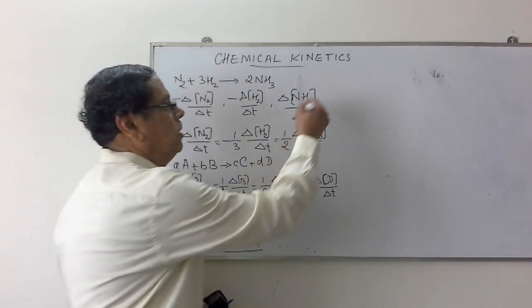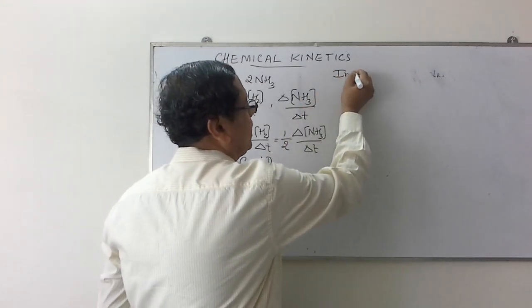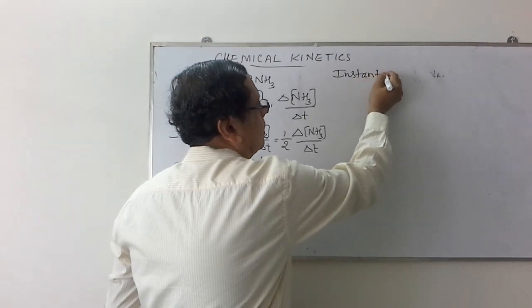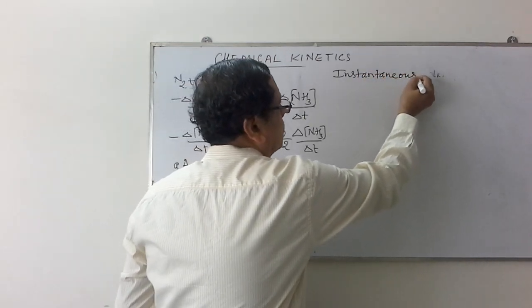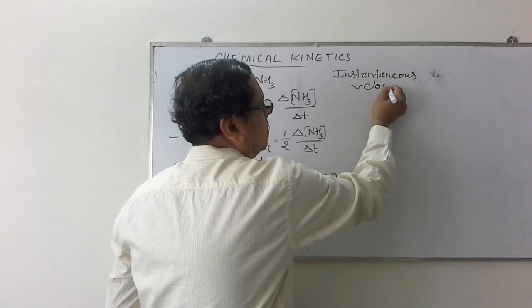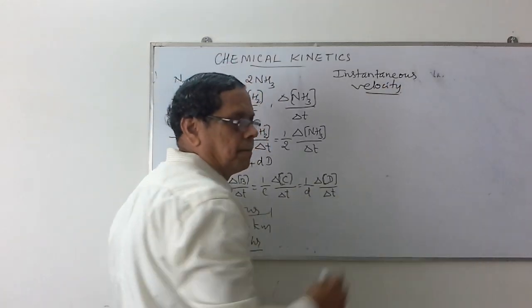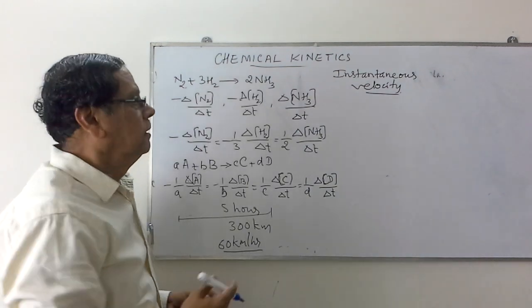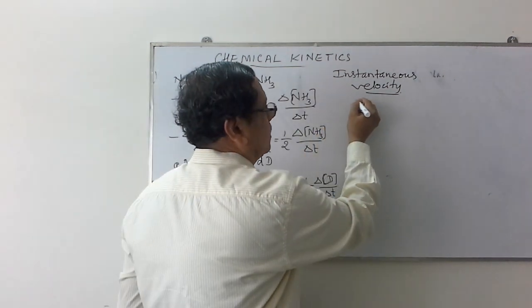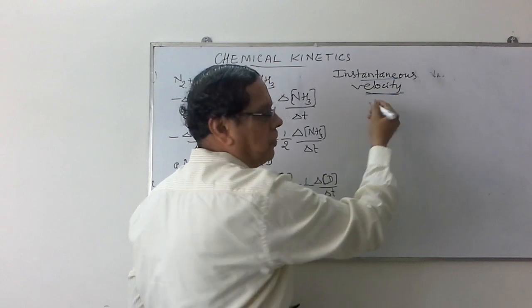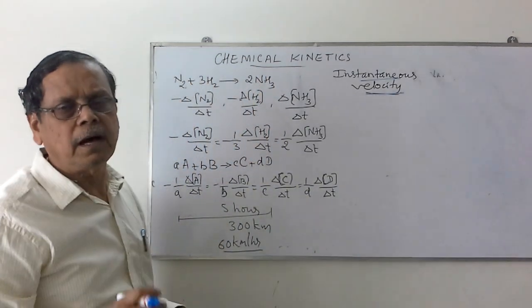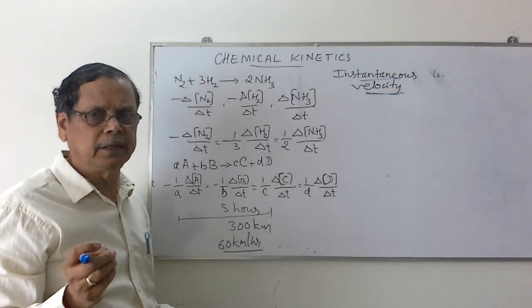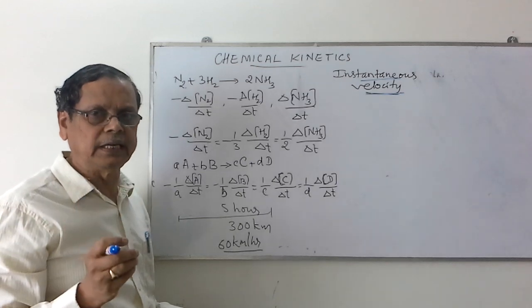That's why we will go for the instantaneous velocity for most of the reactions. This instantaneous velocity is defined as the velocity at any particular time interval, or a very small interval of time, or at any particular instant.